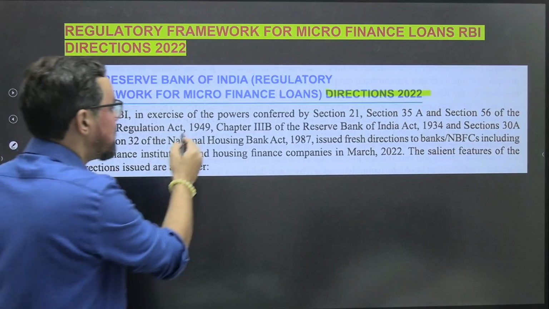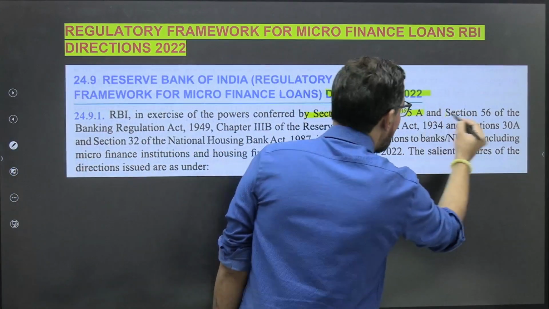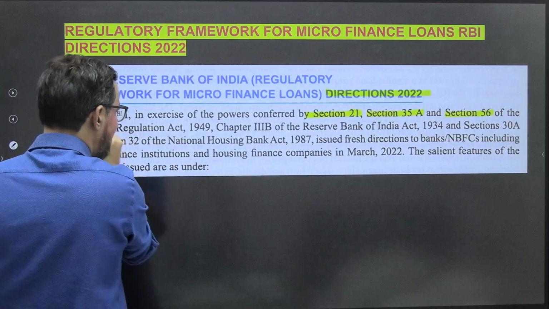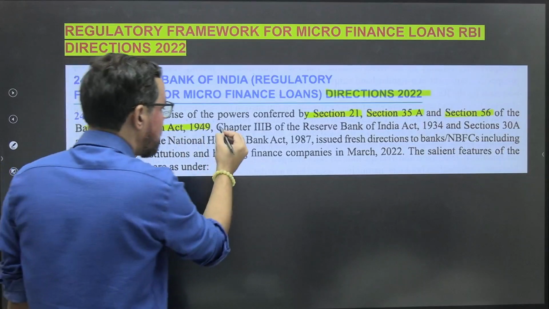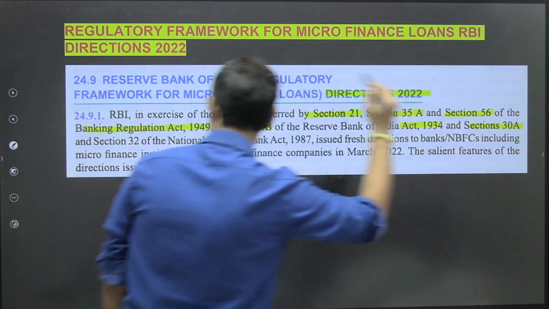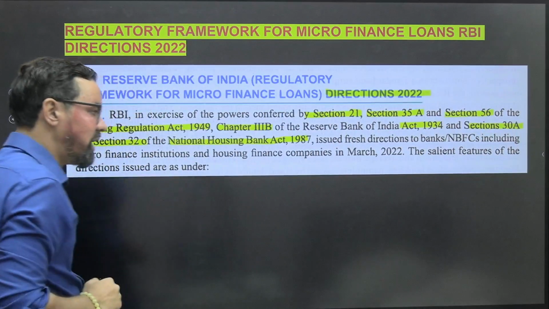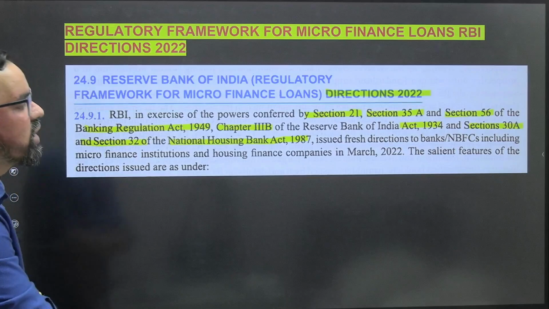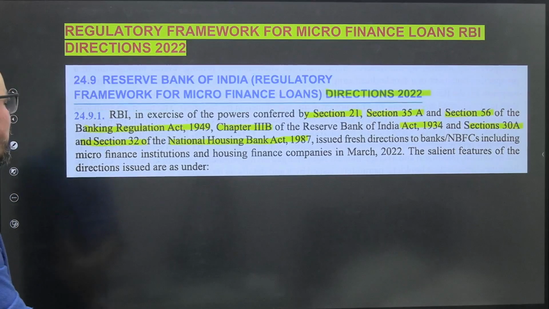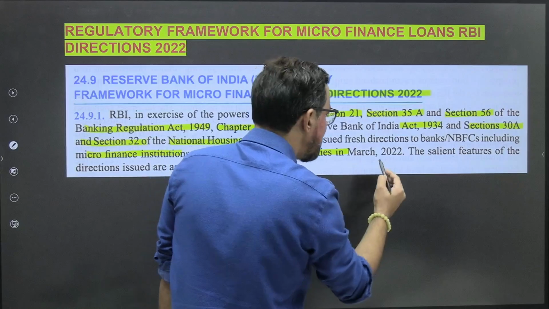RBI, in exercise of powers conferred by Section 21, Section 35A, Section 56 of the Banking Regulation Act 1949, Chapter 3B of the RBI Act 1934 and Section 30A, Section 32 of the National Housing Act 1987, issued fresh directions to banks, NBFCs including microfinance institutions and housing finance companies in March 22.